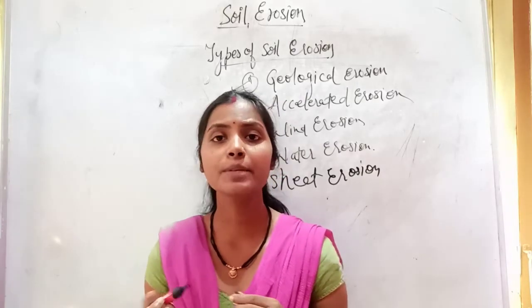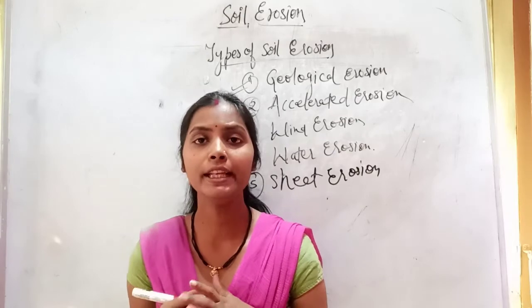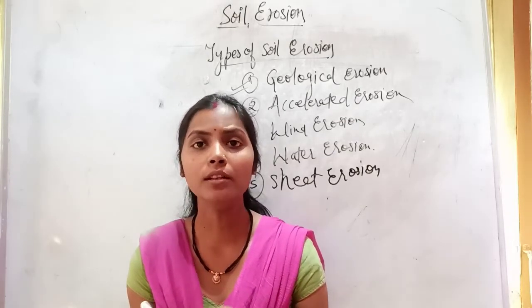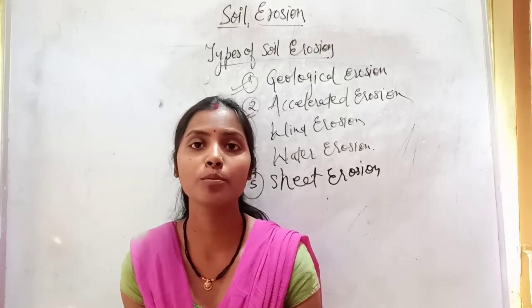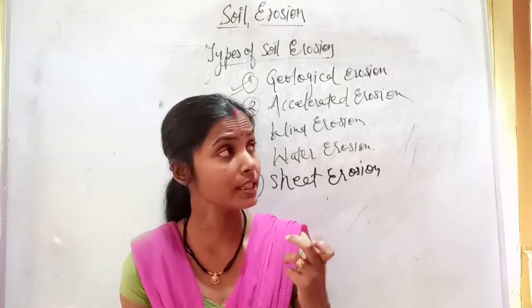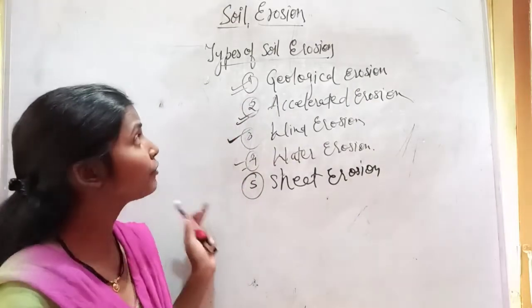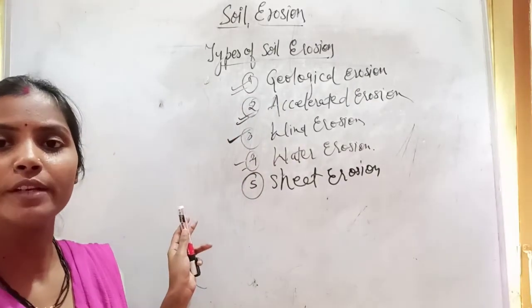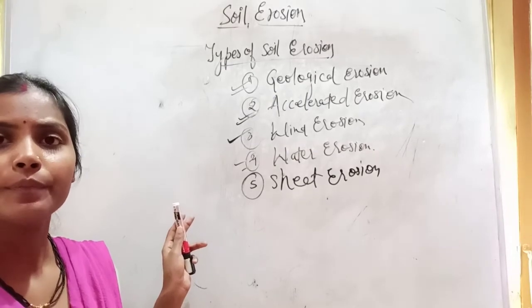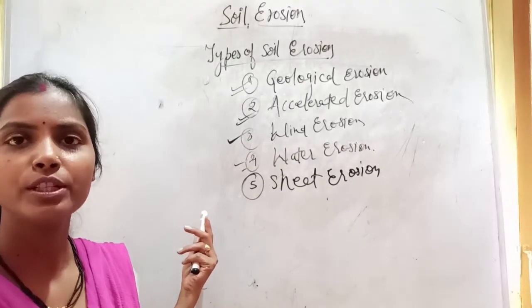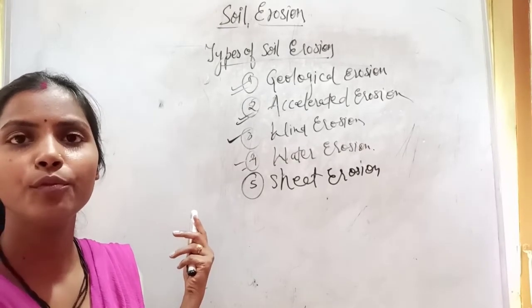It typically occurs evenly over a uniform slope and goes unnoticed until most of the productive topsoil has been lost. So these are the different types of soil erosion which we have seen today. There are many more types which we will see; we have studied some before also.